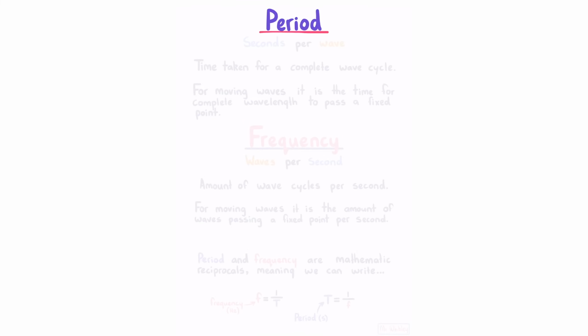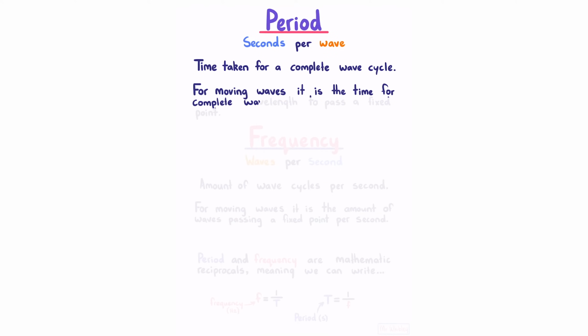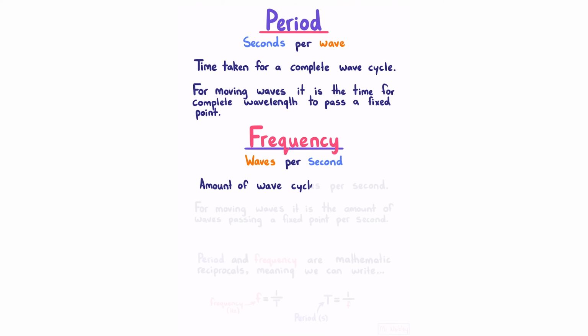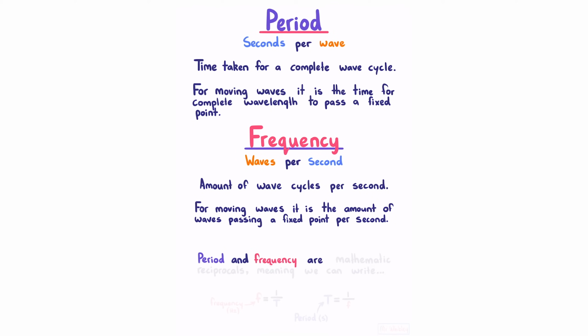Period is the amount of seconds per wave, or the time taken for a complete wave cycle. For moving waves, it is the time for a complete wavelength to pass a fixed point. Frequency is the waves per second, or the amount of wave cycles per second. For moving waves, it is the amount of waves passing a fixed point per second. Period and frequency are mathematical reciprocals, meaning that we can write frequency is 1 over period, and period is 1 over frequency.